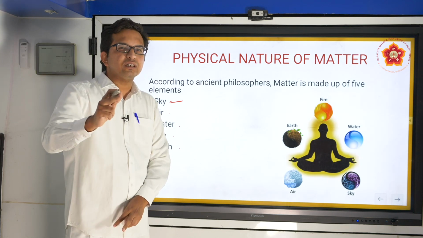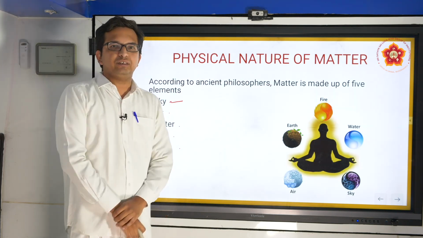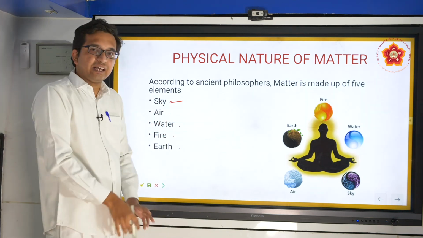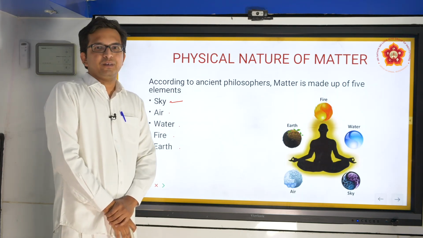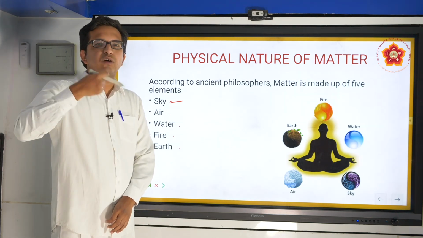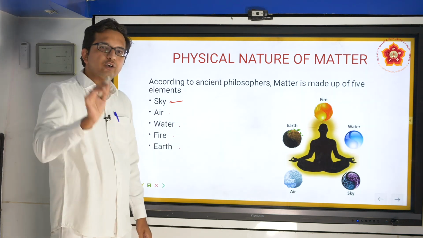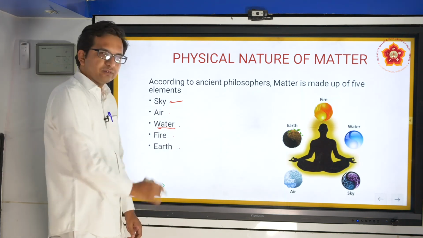Something which protects us from various strong radiations coming from space. Also, it has an atmosphere. What is the next one? Air. Can you live without air? Definitely not. Oxygen is the basis of the very living organism, and air forms a very important component of what we breathe. The next aspect is water.